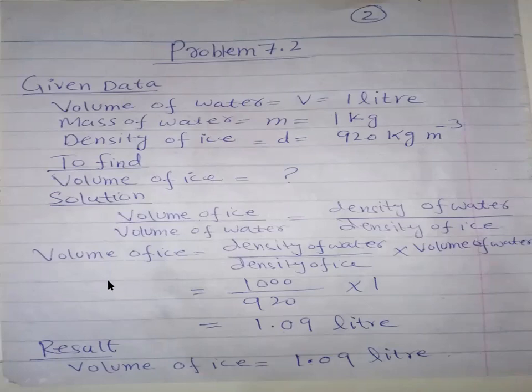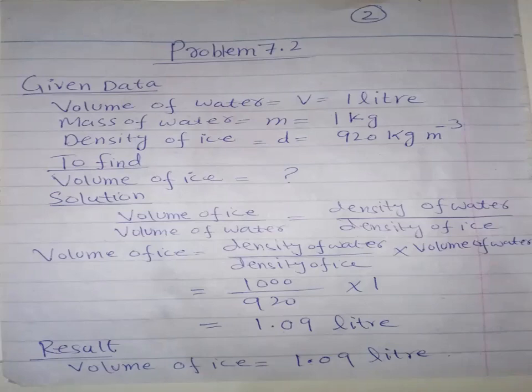So you separate out the volume of ice and plug in the values. You should know the density of water is also on page number 147 under table 7.1, density of various substances.